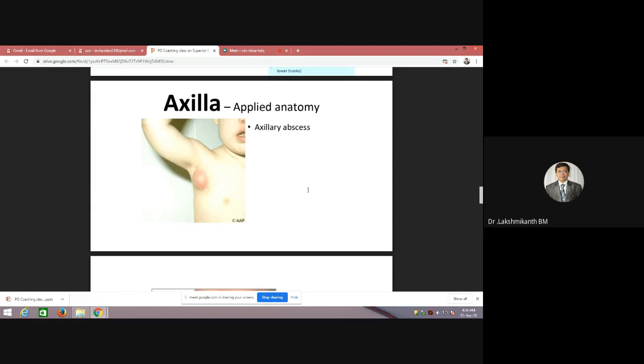If you are suspecting an axillary abscess, and if you want to drain an axillary abscess, where do you want to take the anatomical landmark? Anyone?